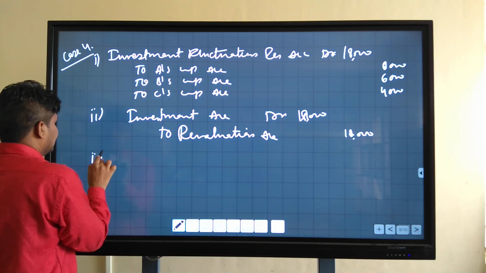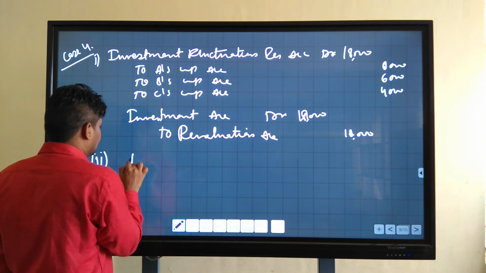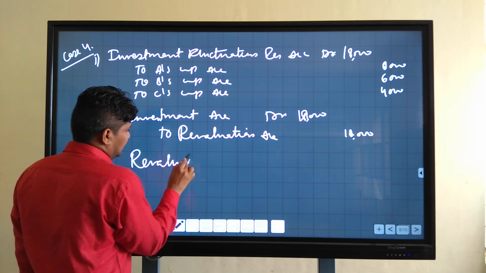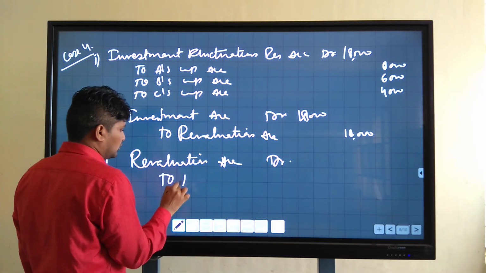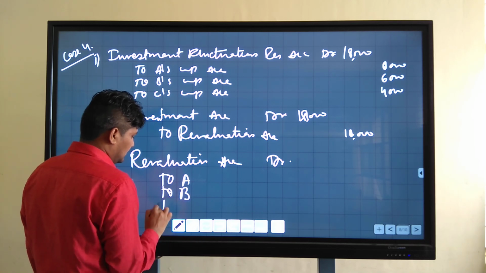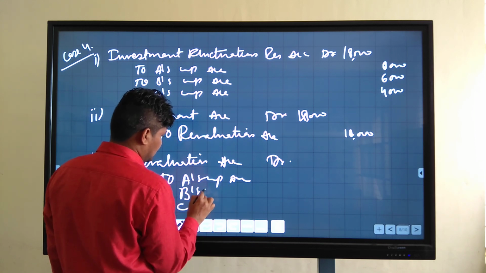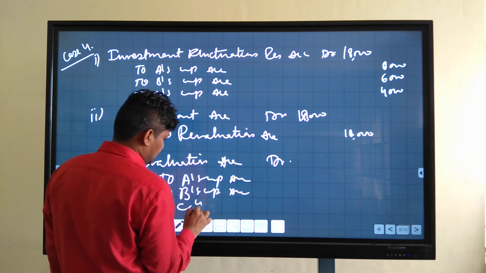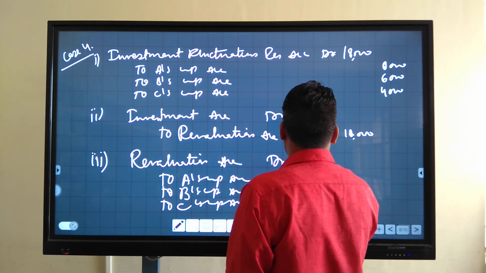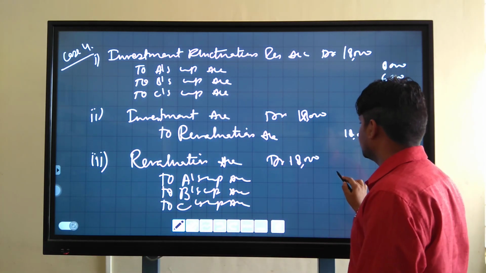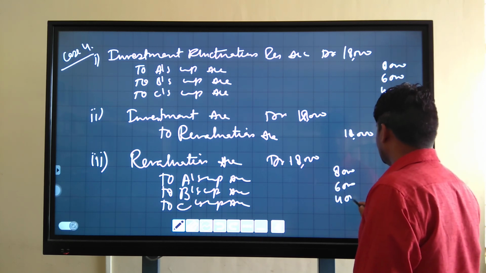And third entry is, it is a profit for the firm. Last entry is revaluation account debit to A, to B, and to C capital account, 18,000, and again 8, 6, and 4.